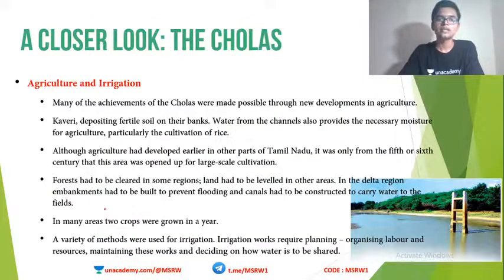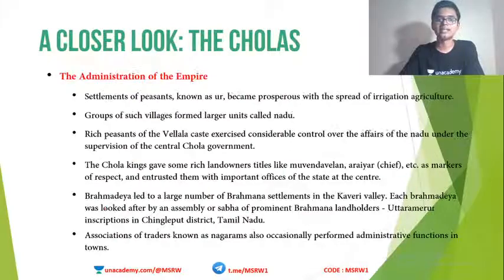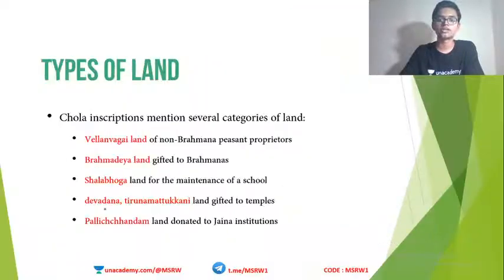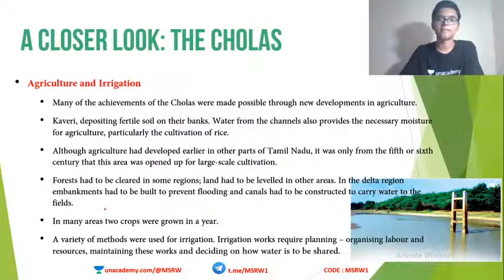Now let's look at agriculture and irrigation. We are almost at the end of the class. So we looked at how the polity of Chola emerged. We looked at temples and bronze statues. Now to agriculture. Many achievements were made by Cholas in the field of agriculture.